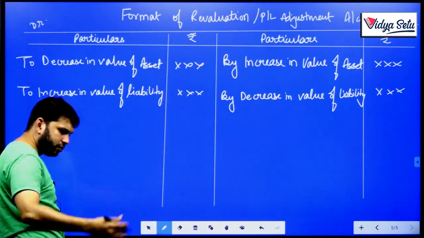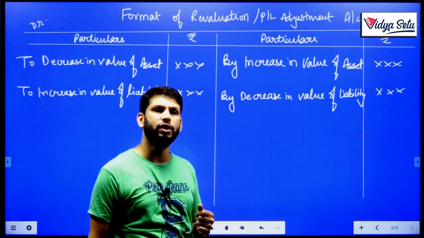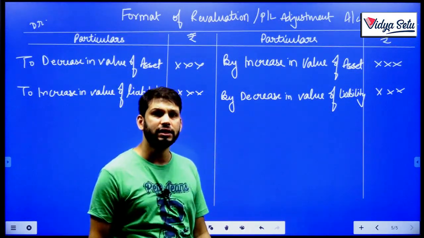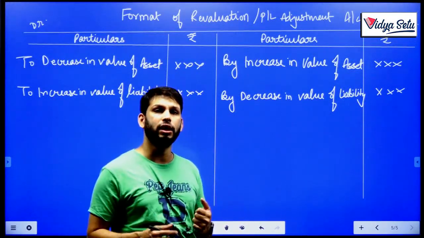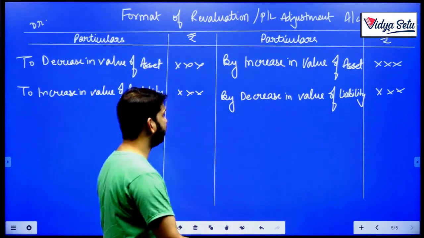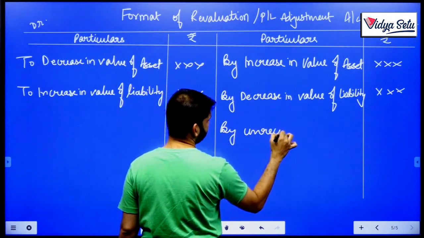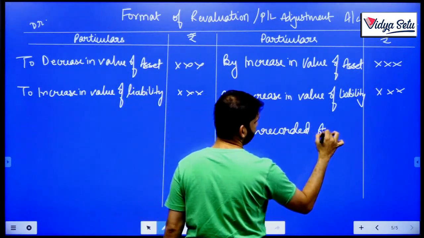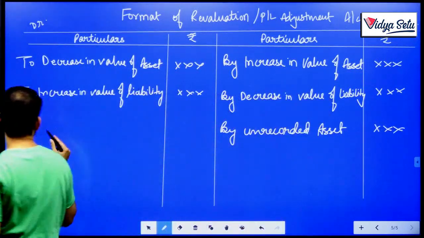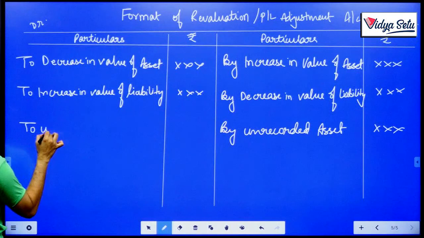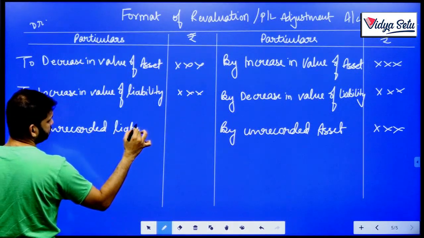Now, one fine day, you just saw that there is a computer which belongs to the firm, but it was not recorded in our assets. So now it should be recorded. An unrecorded asset is now coming into the books, so it is a gain for the firm. The firm does not have to pay any money. So any unrecorded asset will be a gain for the firm. In the same way, any unrecorded liability is a loss.